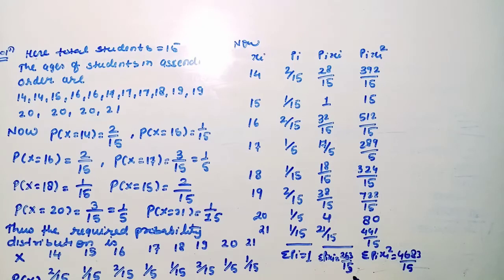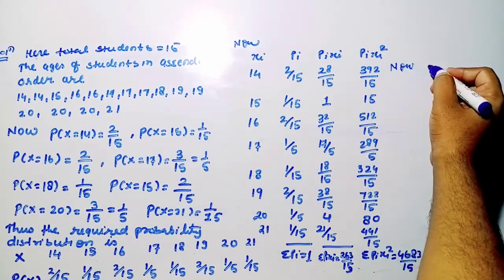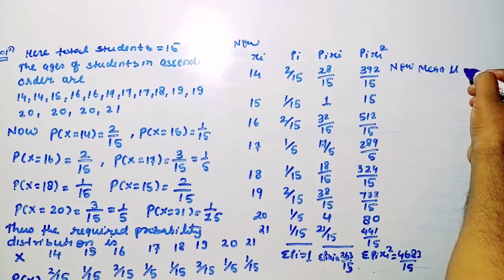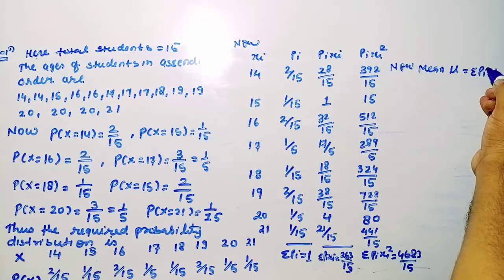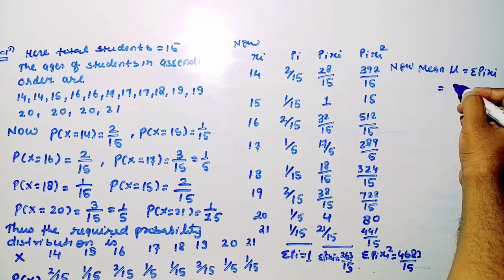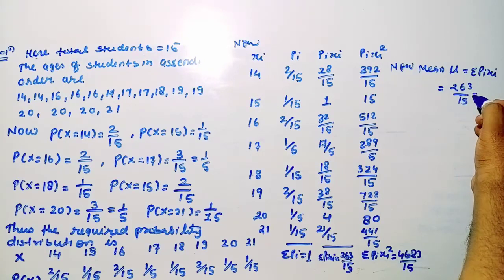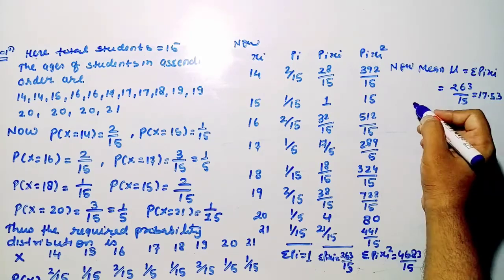Okay students, now we will find out the mean. Mean is equal to summation pi into xi. So pi into xi is 263 divided by 15. This is the mean. So this is 17.53.